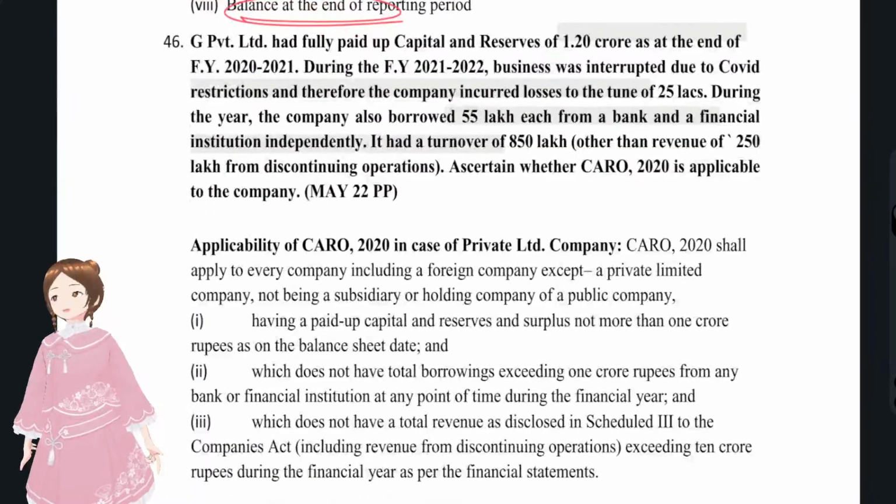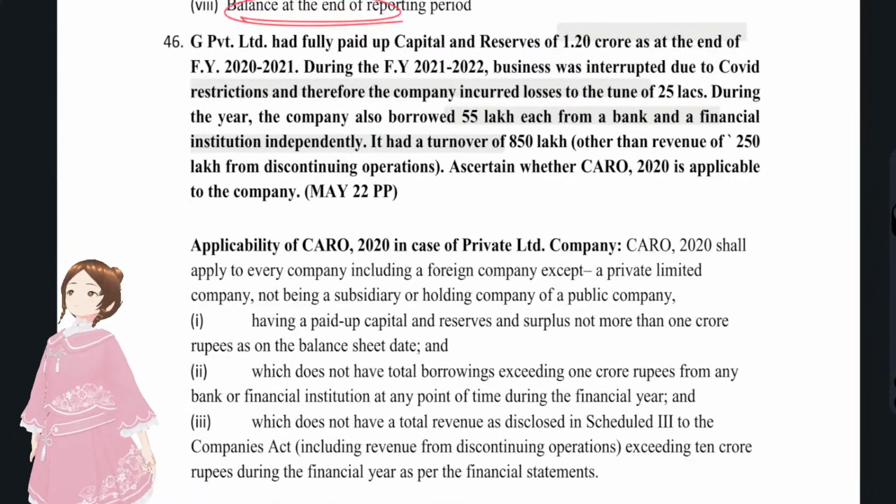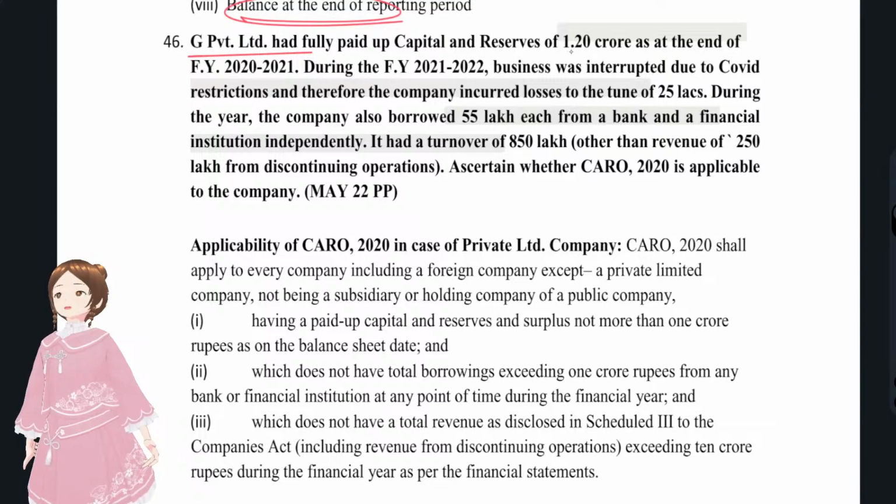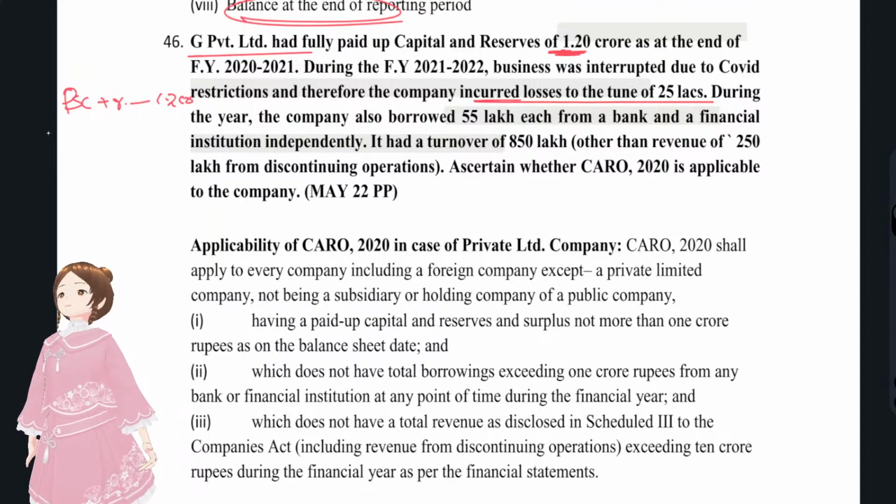Okay, now we'll discuss question number 46, that is, G Private Limited had fully paid up share capital plus reserves of 1.2 Cr at the end of the financial reporting period, and business was interrupted due to COVID. Therefore, the company incurred losses of 25 lakhs, that is, its revenue is negative 25 lakhs.